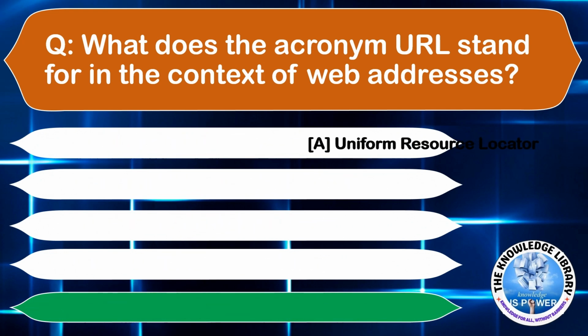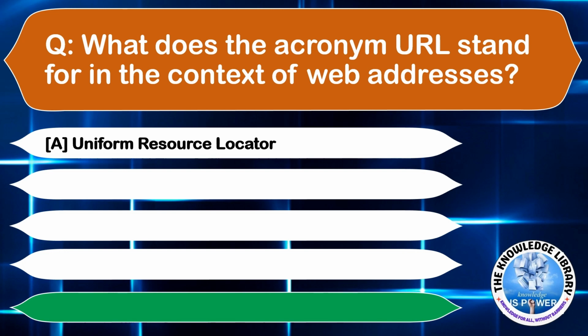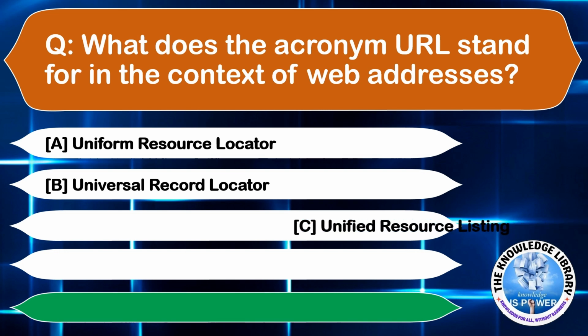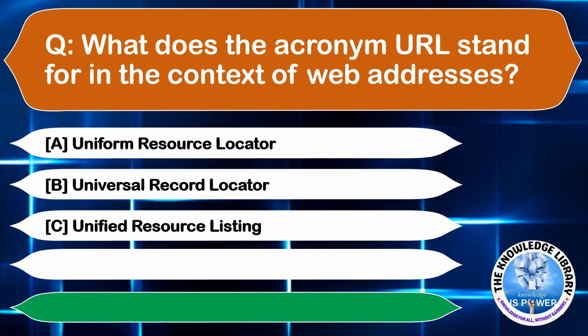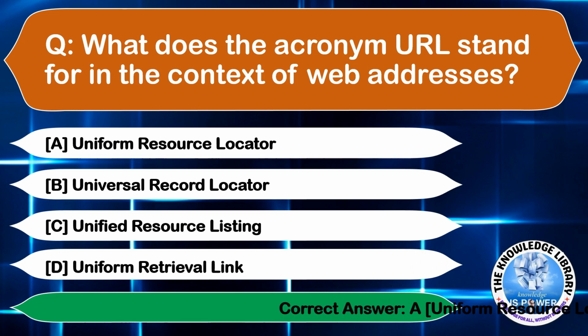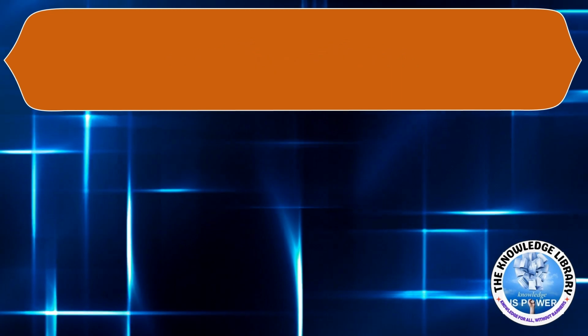What does the acronym URL stand for in the context of web addresses? Option A, Uniform Resource Locator. Option B, Universal Record Locator. Option C, Unified Resource Listing. Or option D, Unified Retrieval Link. The correct answer is option A. Moving to the next question.